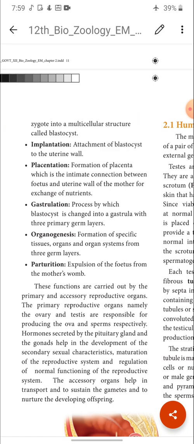Next one is implantation. What is implantation?